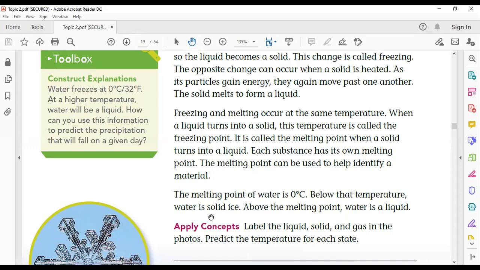It must be solid. When the temperature of water reaches 0 degrees Celsius, it starts to melt. If the temperature becomes 1, the melting becomes faster. 2, faster and faster. 3, faster and faster, and so on. But the beginning of melting, this process, melting of water, starts at this temperature. But it doesn't mean that it is the single temperature at which water melts.